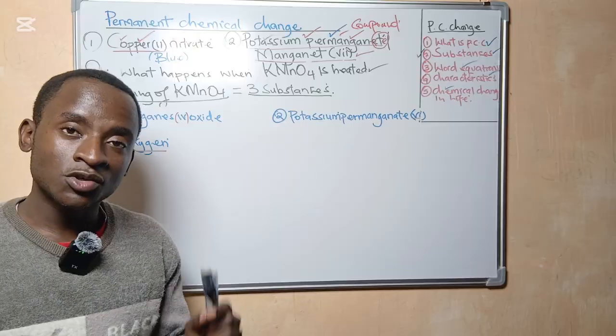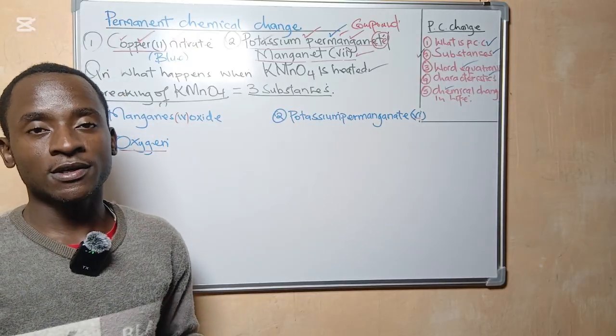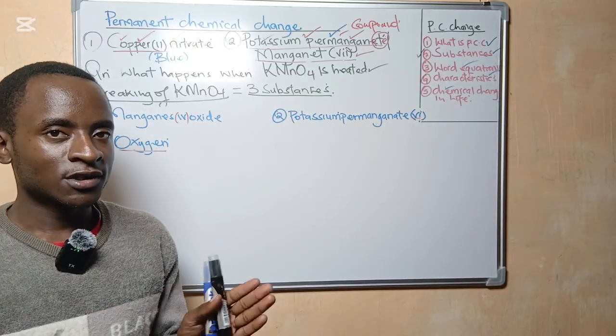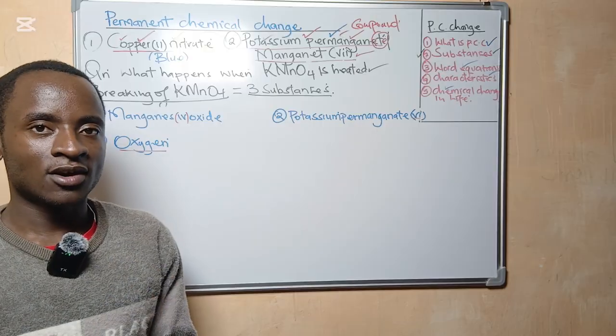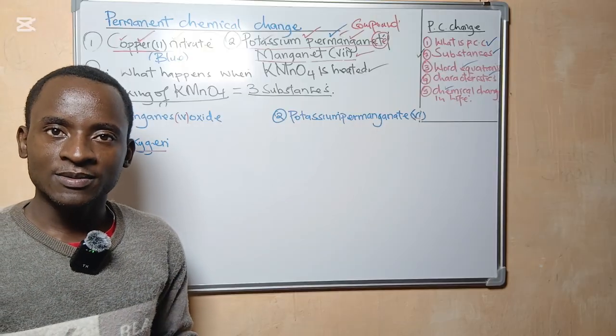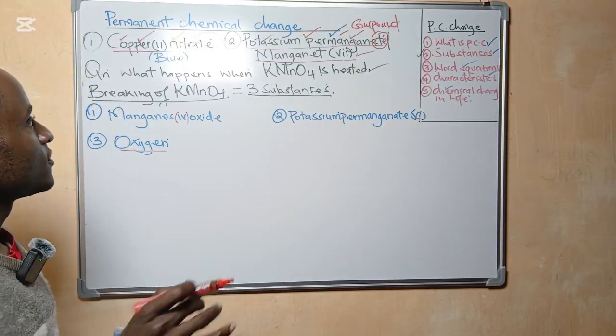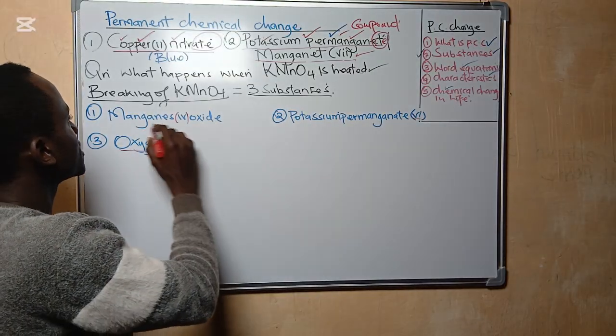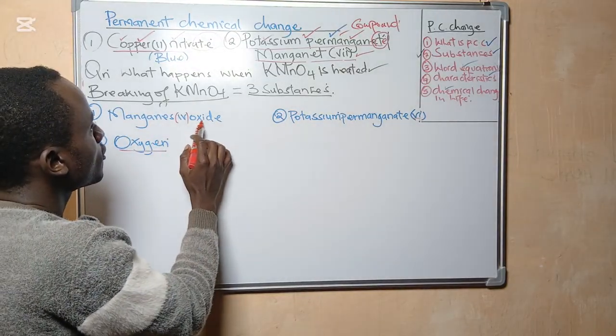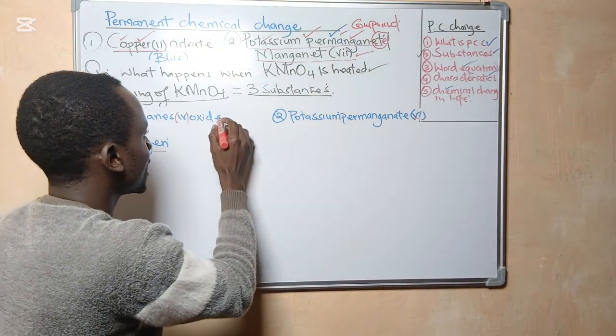I want you to store this in your long-term memory. When we heat potassium permanganate, it breaks down to form three substances. The first one is manganese 4 oxide, and this is black in color.